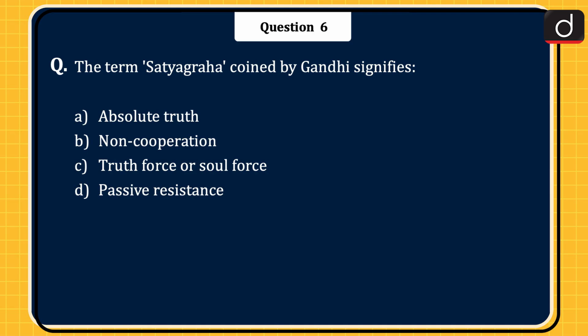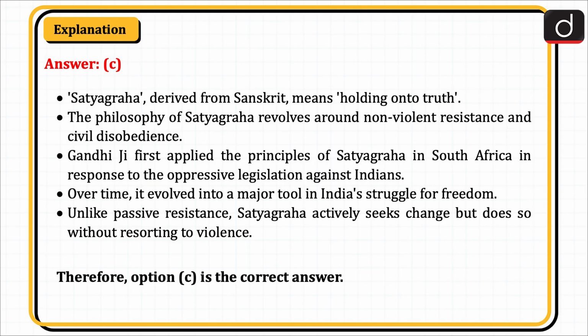Next question is, the term Satyagraha coined by Gandhi signifies absolute truth, non-cooperation, truth force or soul force, or passive resistance. The correct answer is option C, truth force or soul force. Satyagraha, derived from Sanskrit, means holding on to truth. The philosophy of Satyagraha revolves around non-violent resistance and civil disobedience.